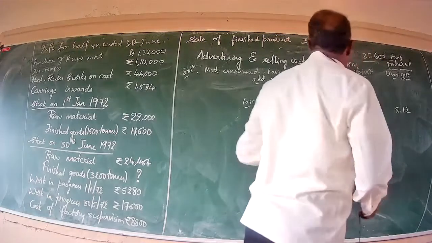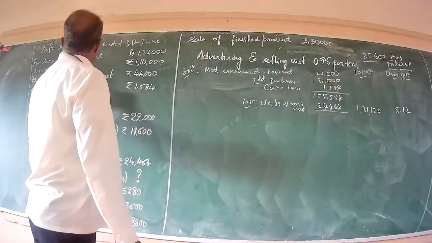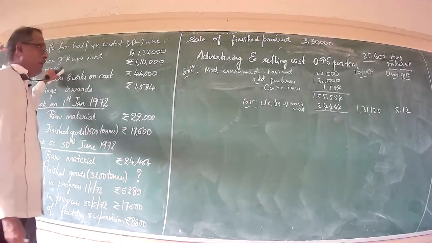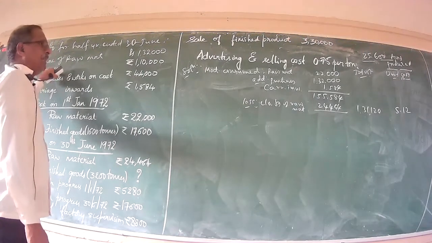5.12. Then go through, which is another element. Is there any other element of prime cost? Direct wages is here. You know, direct material cost, direct wages, direct expenses. Summation of these three gives us a prime cost.